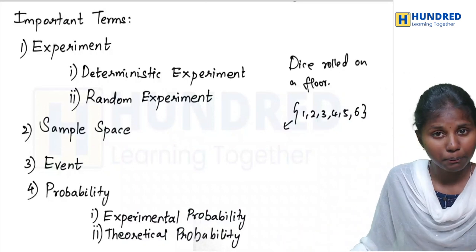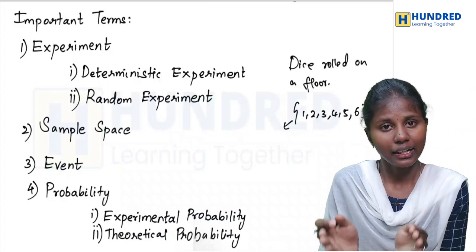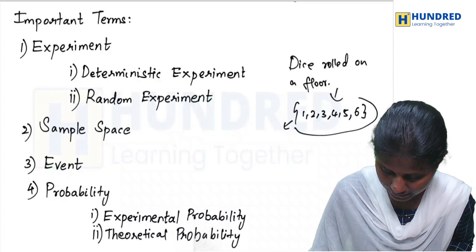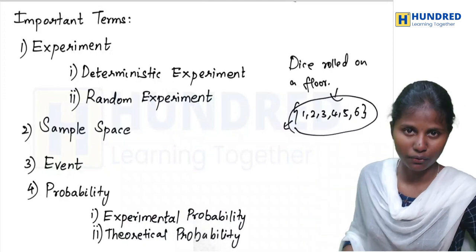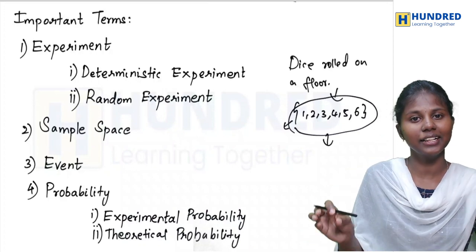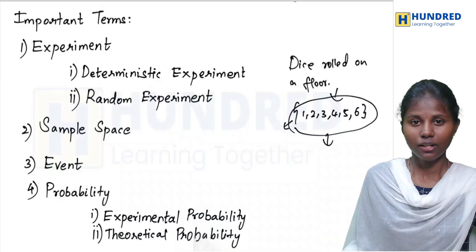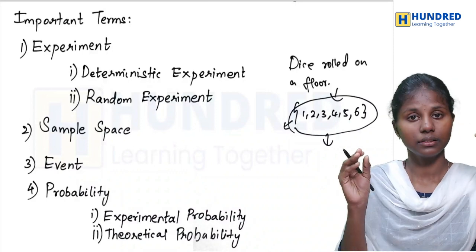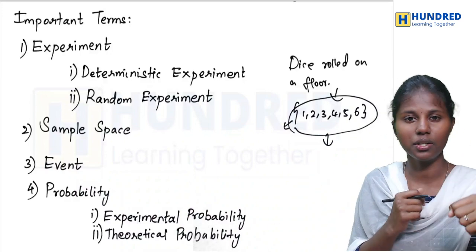When I talk about sample space, we go with this example first. When I say a die rolled on a floor, let's think about this set. This set contains the possible outcomes of a die roll. This set is literally called the sample space. So what is sample space? It is a collection of all outcomes of an experiment. When an experiment is done, these outcomes will be collected and put in a set called sample space.